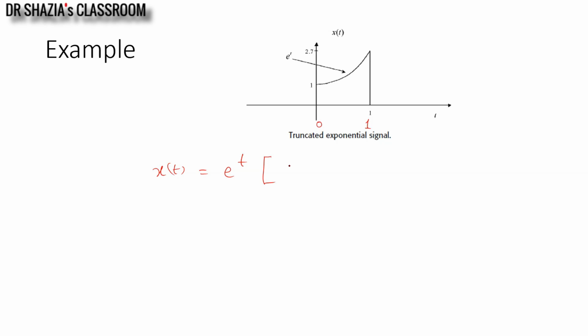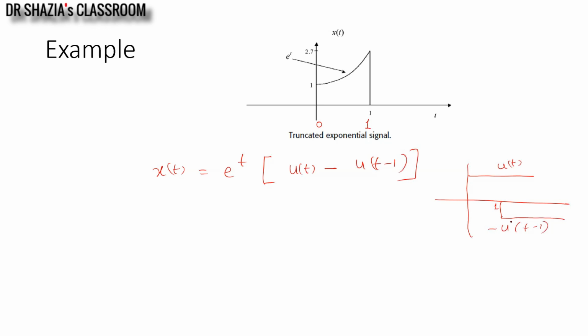So for interval 0 to 1, I will write u of t minus u of t minus 1. Hope this part you can understand from the previous example how u of t minus 1 will look like. So this is u of t, and at time instant 1 I am taking minus u of t minus 1.